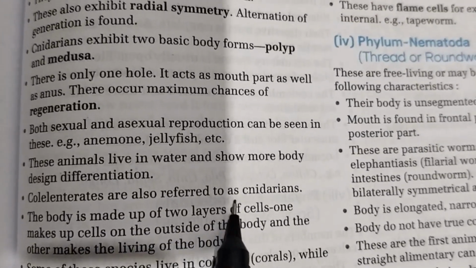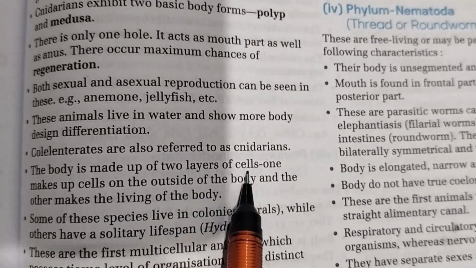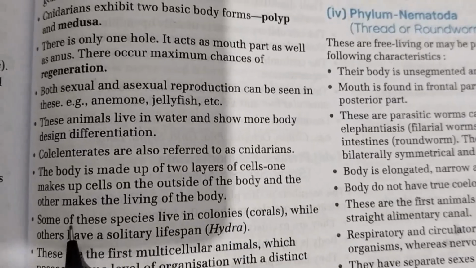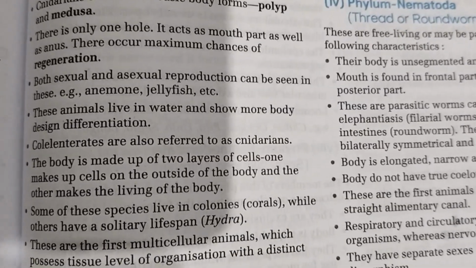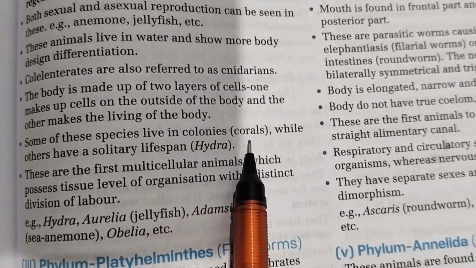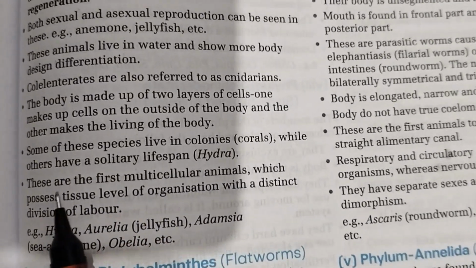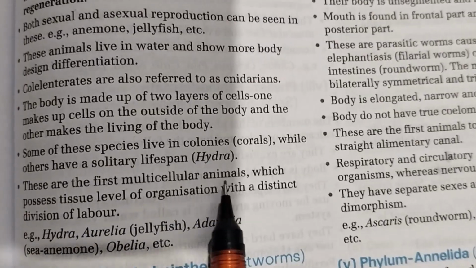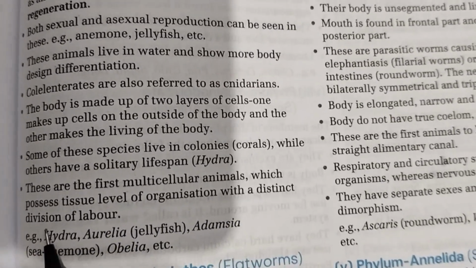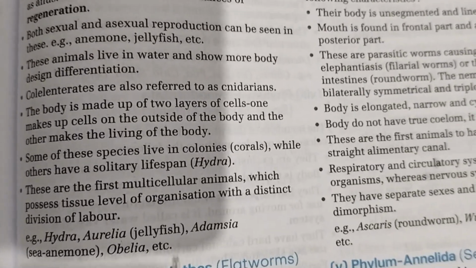Coelenterates are also referred to as cnidarians. The body is made up of two layers of cells. One makes up cells on the outside of the body and the other makes the lining of the body. Some of these species live in colonies, corals, while others have a solitary lifespan, hydra. These are the first multicellular animals which possess tissue level of organization with a distinct division of labor. Example: Hydra, Aurelia, Obelia, etc.